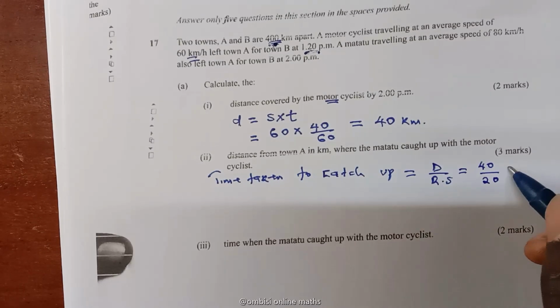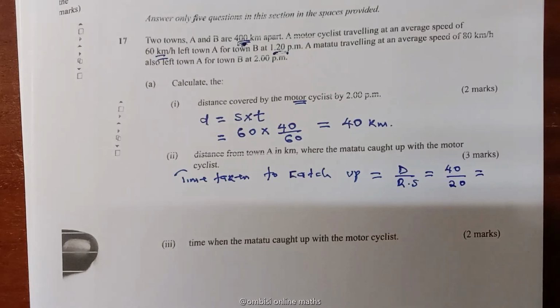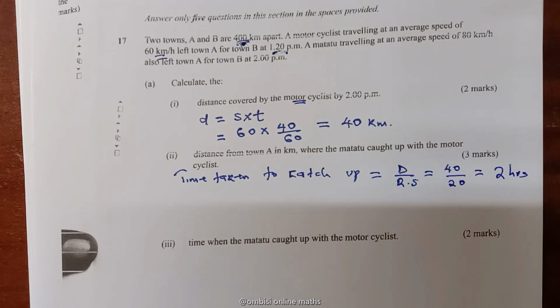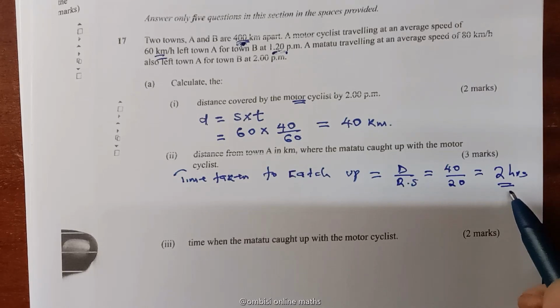So it means the matatu took exactly 2 hours to catch up with the motorcyclist.